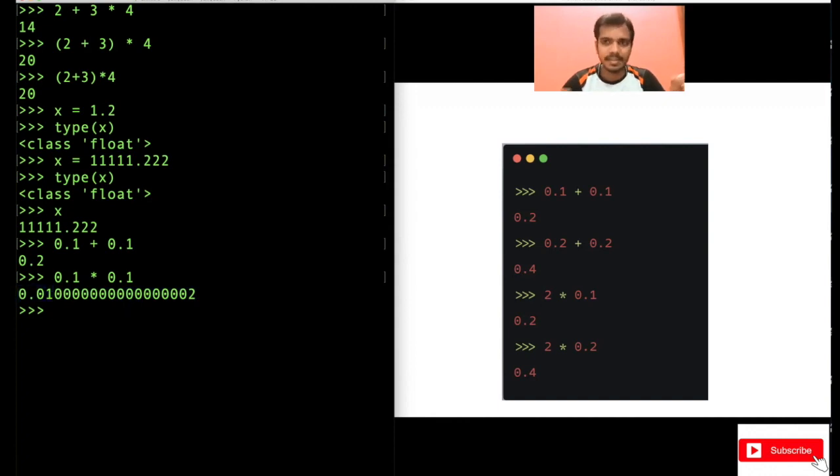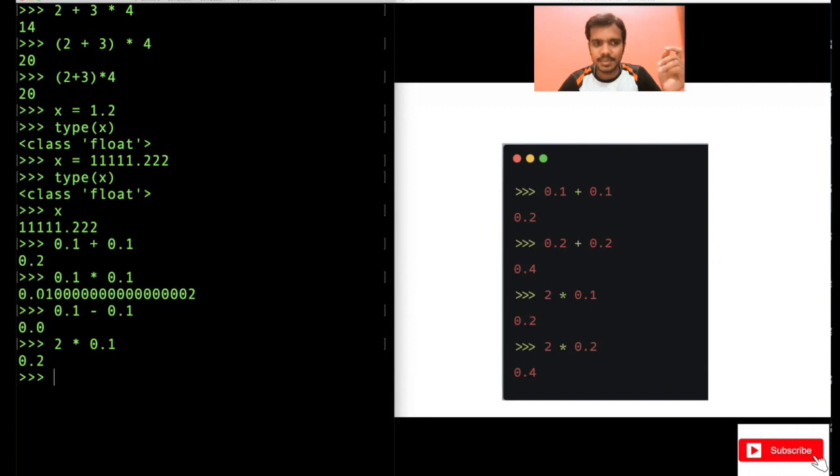We will talk about this later. 0.1 minus 0.1 you can also do, that is 0. You can do something like 2 into 0.1, 0.2. Again, you can do all these operations on floats also, right? Similar to integers, you can do all the operations here.